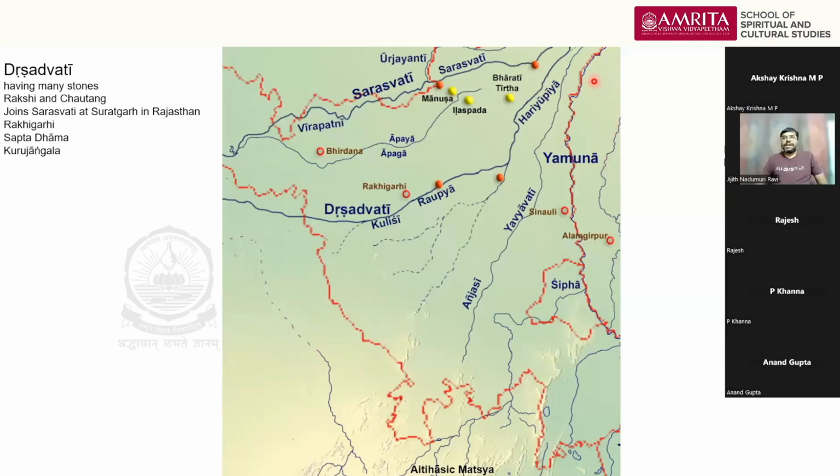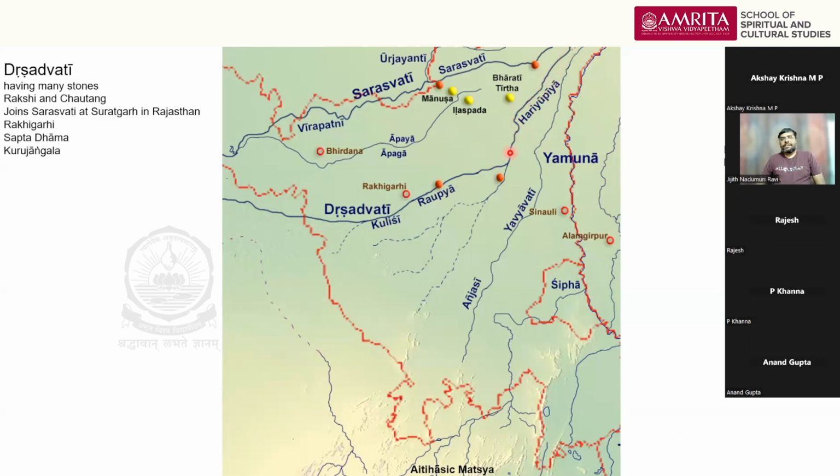So this entire river is correctly called Drashadvati, with a lot of stones inside that. So the entire course is Drashadvati, out of which the Ṛgvedic poets have separated out this part and compared it with this part, Yavyavati, because the two rivers, Hariupya and Yavyavati, are mentioned as flowing in parallel. That is the Ṛgvedic context in which it is mentioned.